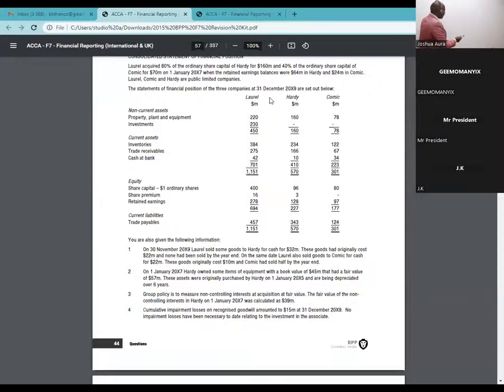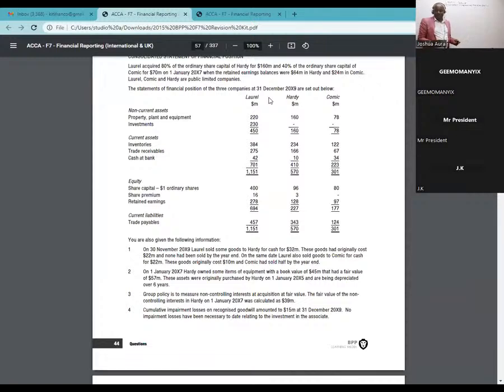So we have here Laurel Group consolidated statement of financial position as at. I'm so sure that one is something that all of us are very good at.